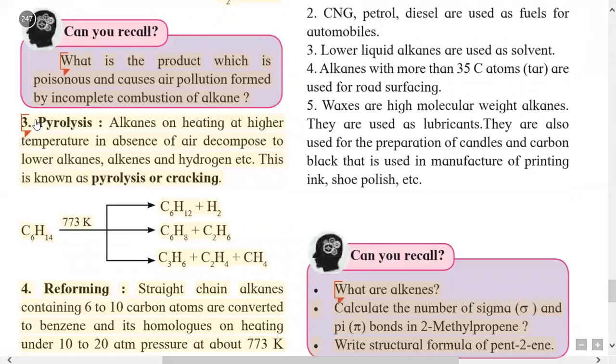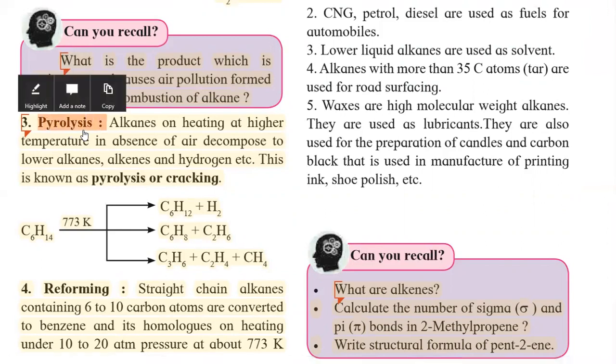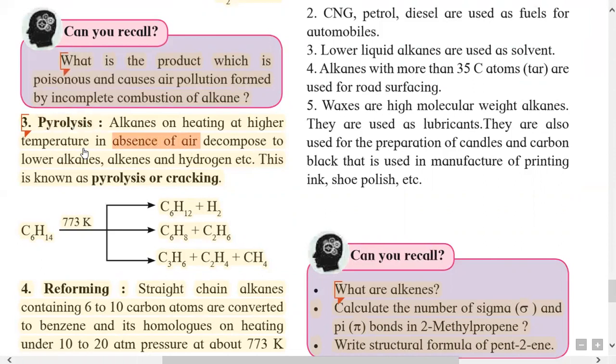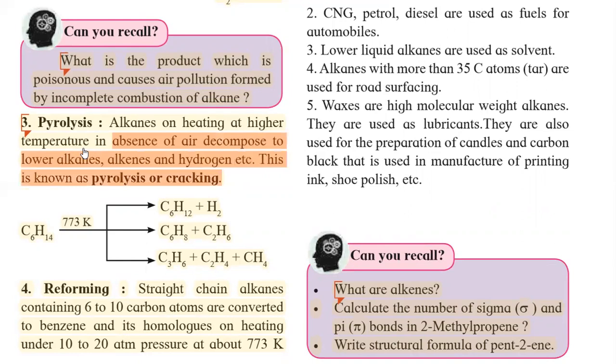Then the second reaction of alkane is pyrolysis. Pyrolysis means breaking of a large alkane molecule into small molecules. That is called pyrolysis. So alkanes are heated at higher temperature in the absence of air. This is an important condition. When alkane is heated in the absence of air, then they decompose into lower alkane, alkene and hydrogen. And this reaction of alkane is called pyrolysis or cracking.